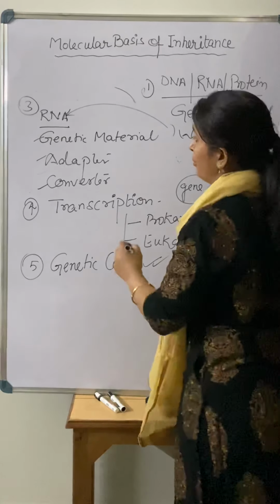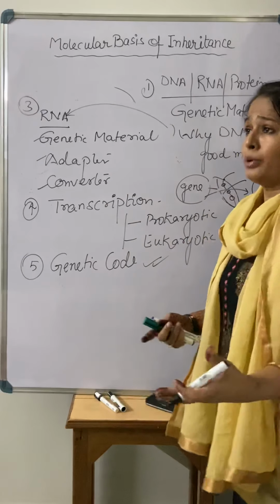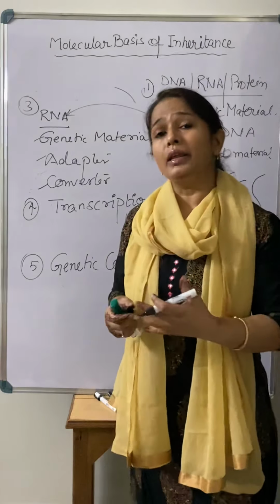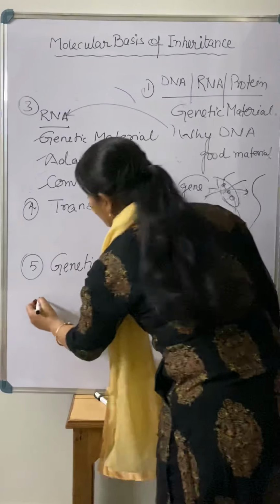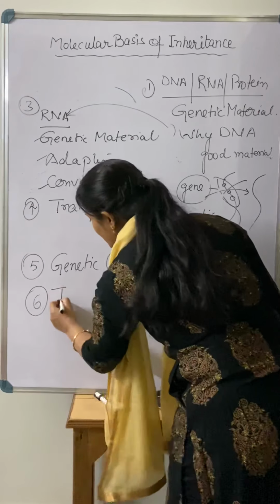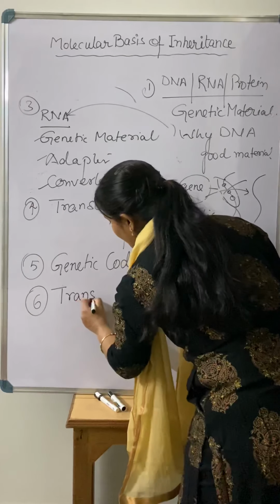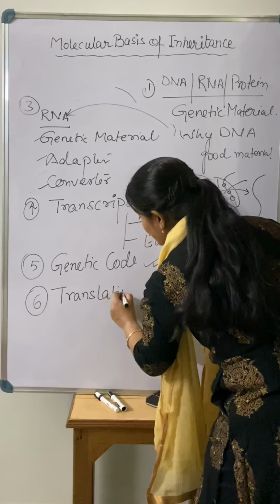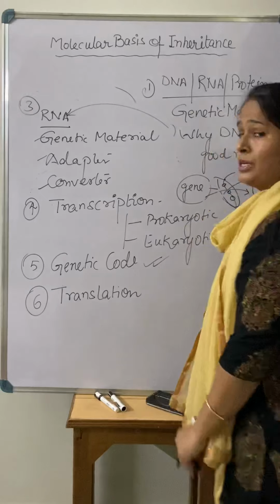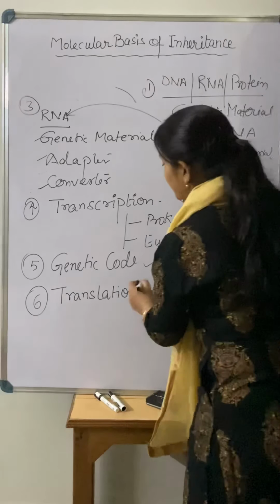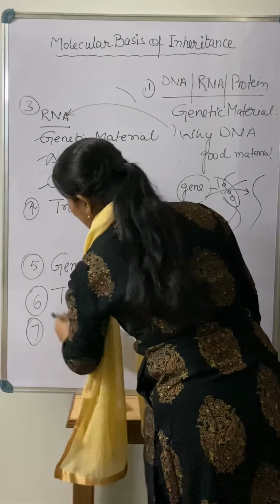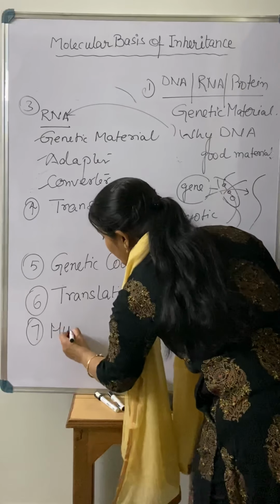So the making of protein by reading the RNA sequence is again one process. That process is known as translation. That we will study in this chapter. What is translation, right? And after that, a very important thing is there, that is the Human Genome Project.